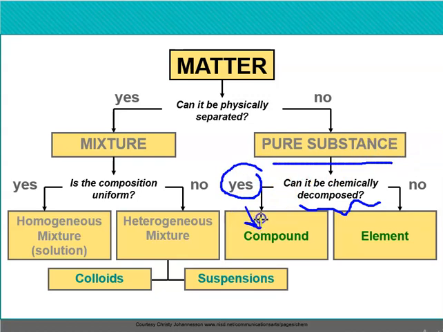If I can't use anything like that, it's called an element. So if I can break it up into its parts, it's a compound. If I can't do that, then it's an element. This is a very, very useful chart in order to classify your matter.